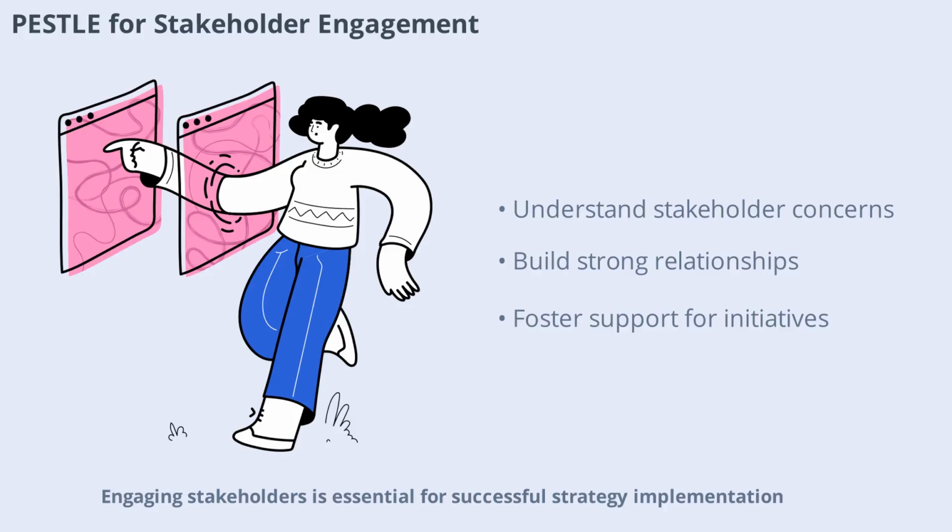Engaging stakeholders is essential for successful strategy implementation. PESTLE analysis helps organizations understand the concerns and expectations of different stakeholder groups, from customers and employees to regulators and investors. By addressing these interests, businesses can build stronger relationships and foster support for their initiatives. In the next scene, we'll explore how PESTLE supports stakeholder engagement.